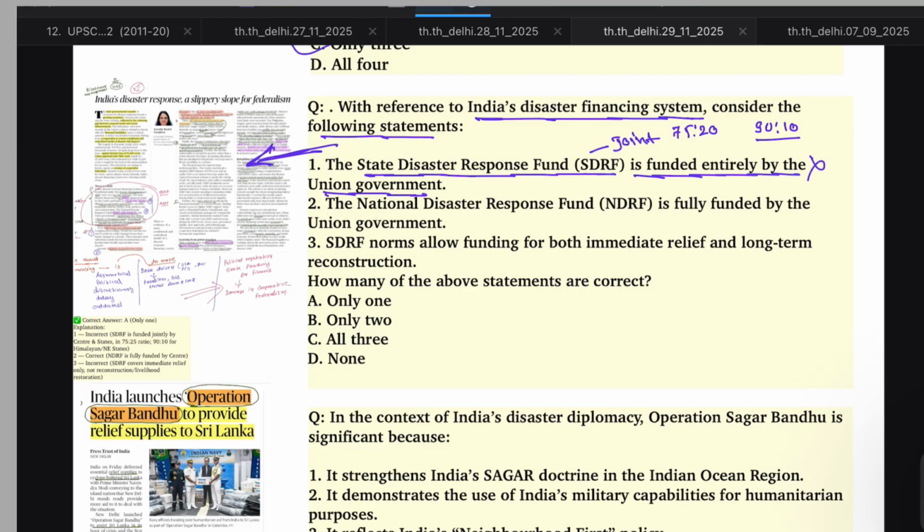Second, the National Disaster Response Fund is fully funded by the Union government. Yes, this is correct. Third, SDRF norms allow funding for both immediate relief and long-term reconstruction. It talks about both, but SDRF does not deal with long-term reconstruction. So statement 3 is incorrect.